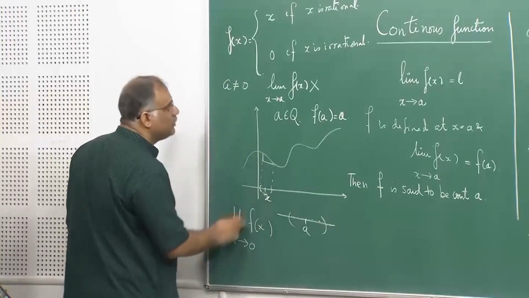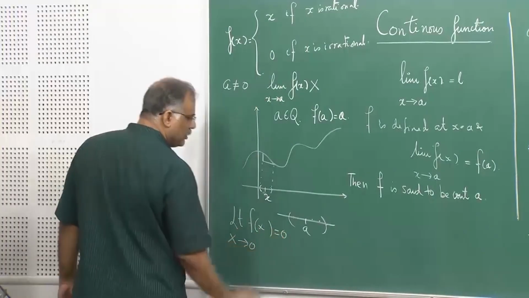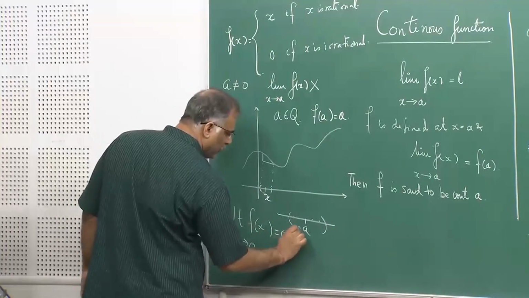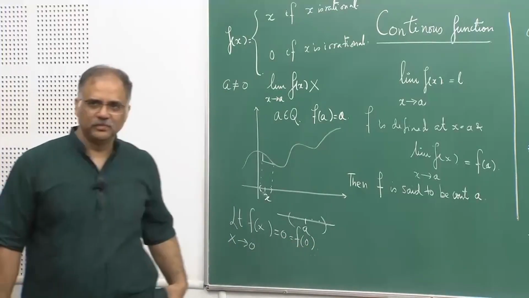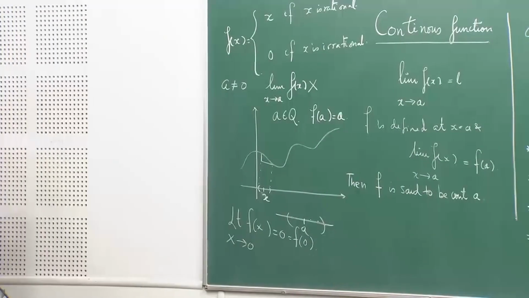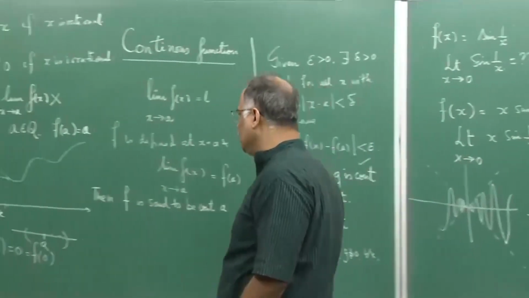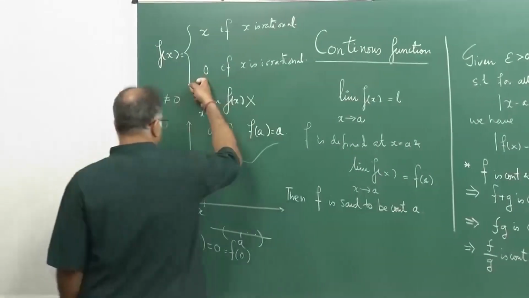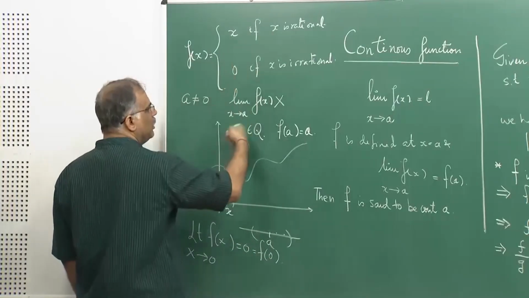So the limit of this function at 0 is 0, and this is nothing but f(0), because 0 is a rational number and f(x) is equal to x if x is rational. So f(0) is 0. Which means at no other point a with non-zero value does the function have a limit equal to the function value.